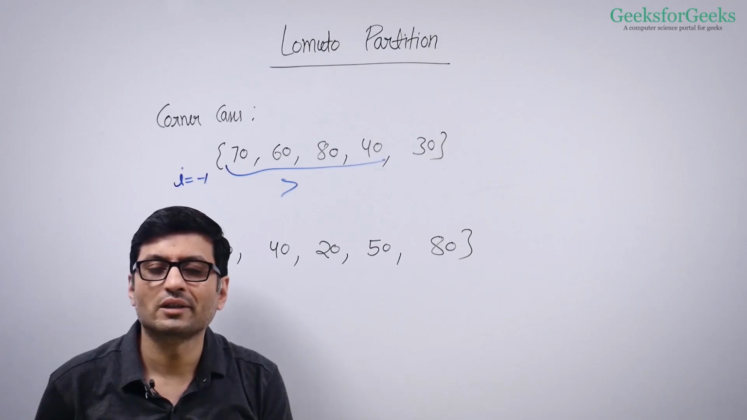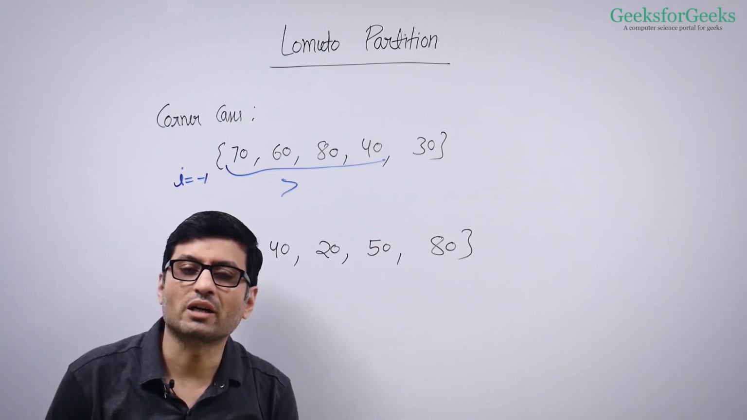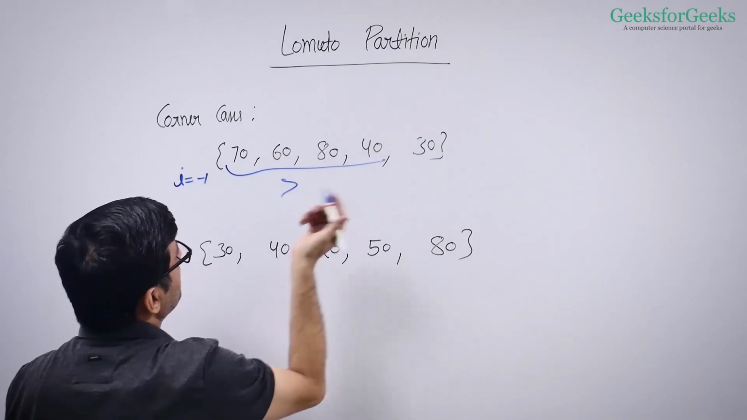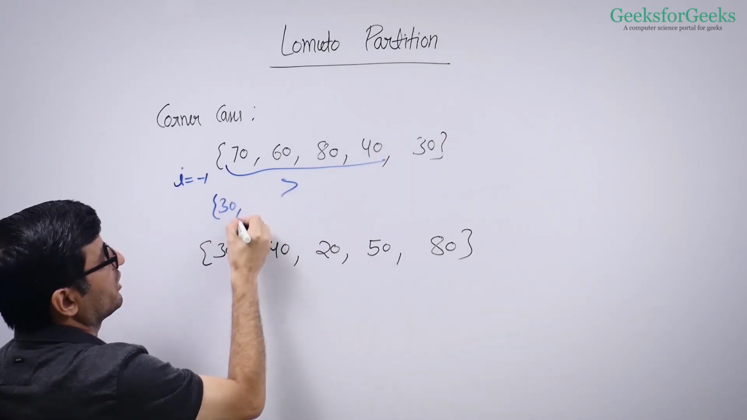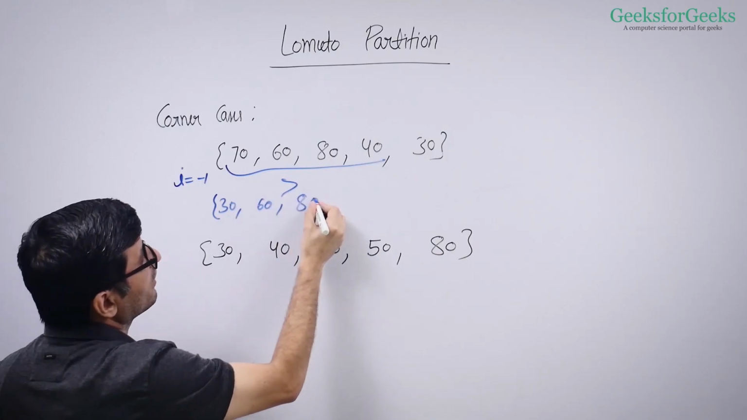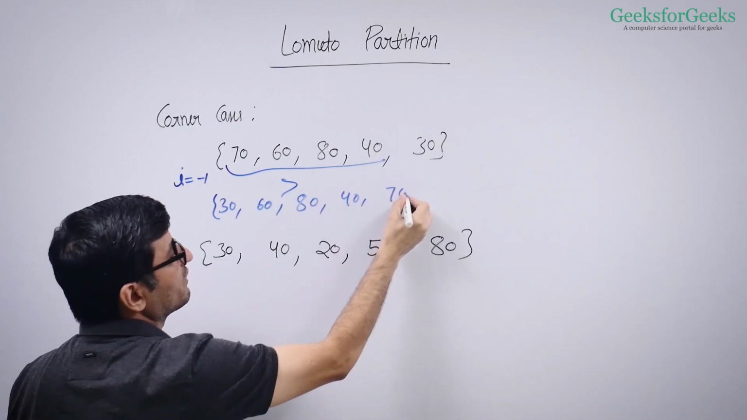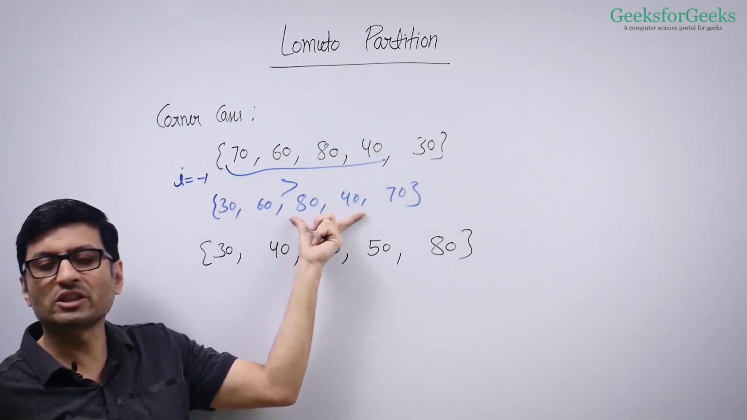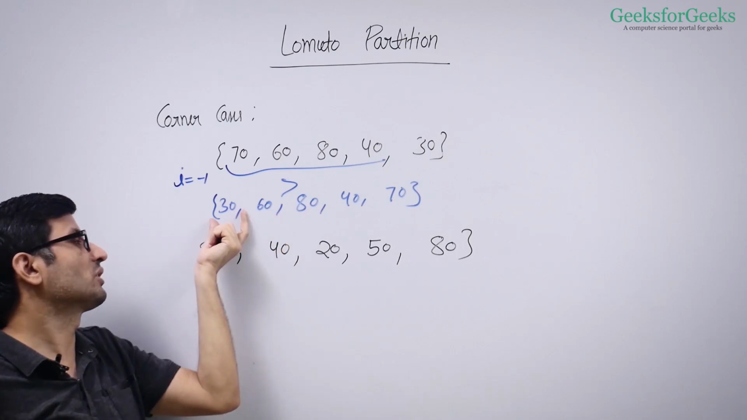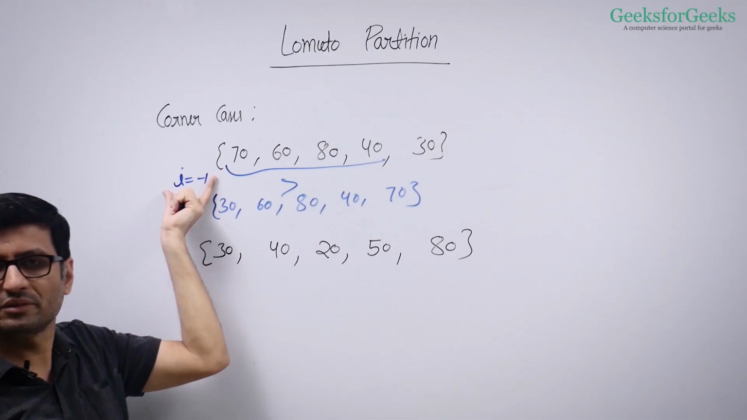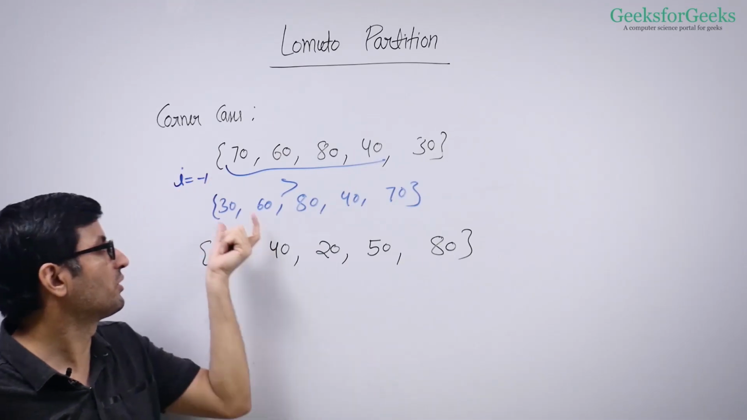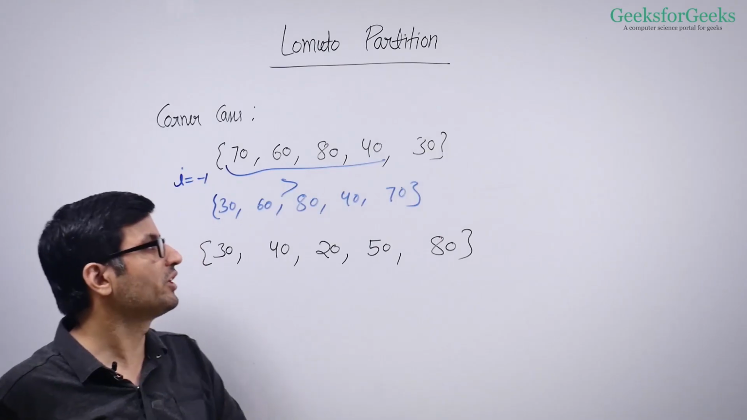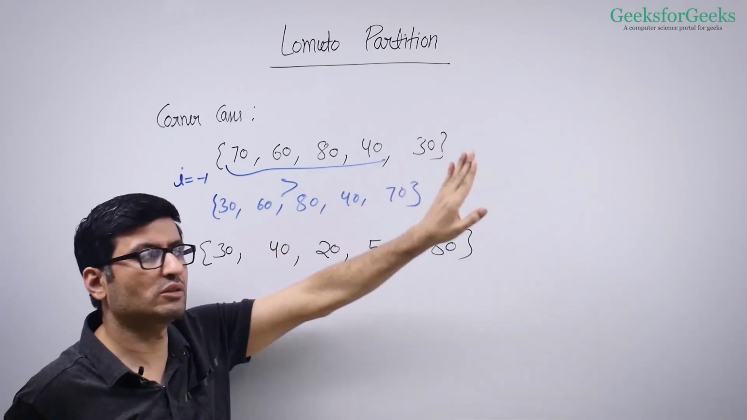What do you do at the end? You swap array I plus 1 with the pivot. So what will you do? You will swap 70 and 30. You got the answer, right? 30, 60, 80, 40, and then you will get 70. So you have your pivot at correct position and you have all the greater elements on right of it. And you can find the position of pivot also, right? Using I plus 1 again, right? Using I plus 1, we can get where pivot is. So it works for cases when your pivot element is smallest of all.